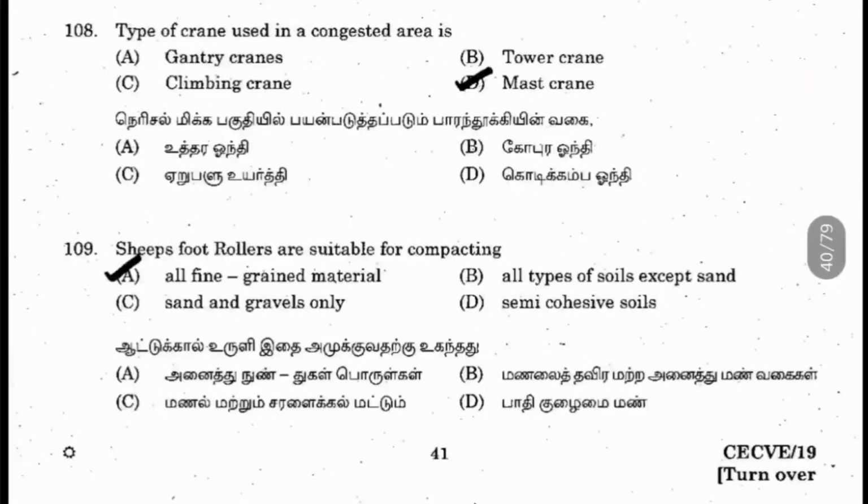108, the type of crane used in congested area is what? So it's the mast crane. And then 109, sheep foot rollers are suitable for compacting what? So this we have studied in the compaction unit. There are different types of compaction equipments, and out of that, sheep foot rollers we study for cohesive clays.